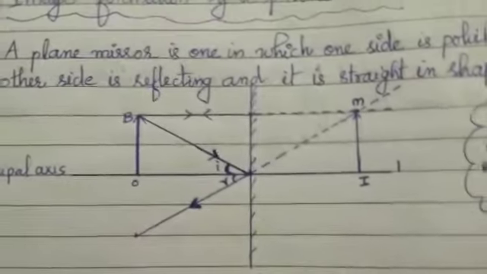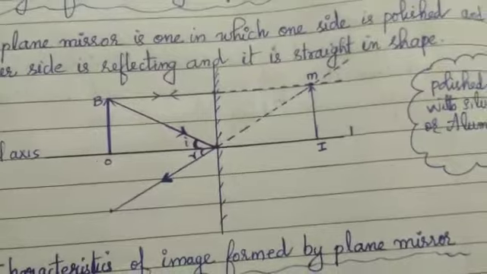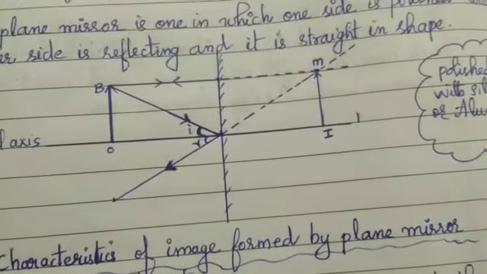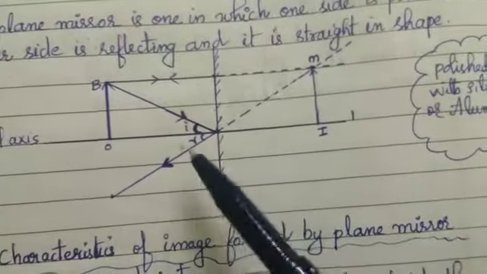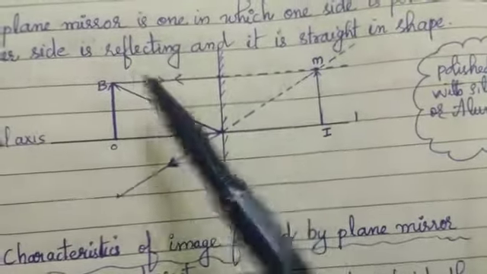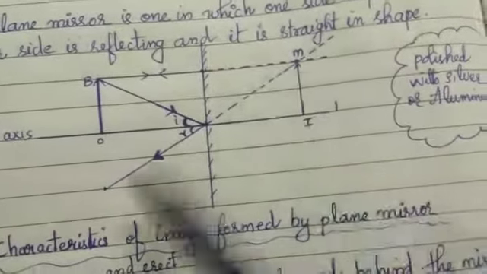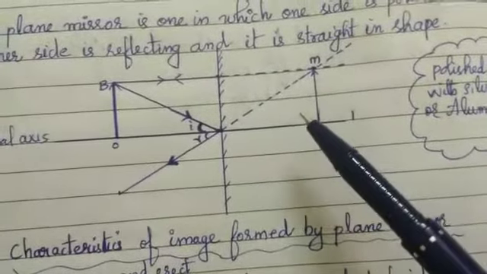So what is a virtual image actually? A virtual image is formed when the rays of light, after reflection, appear to diverge from a point. Here, after reflection, these reflected rays appear to diverge from this point. If it is like that, then the image formed is known as a virtual image.